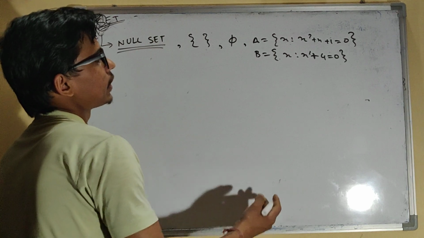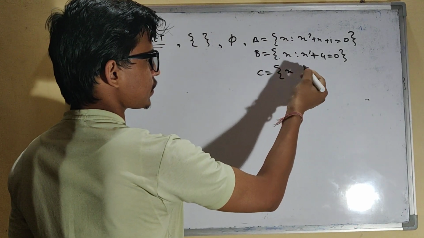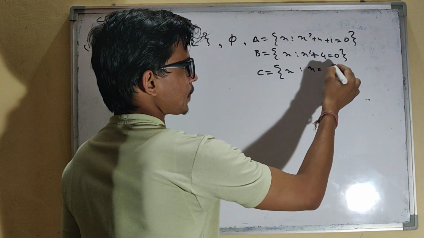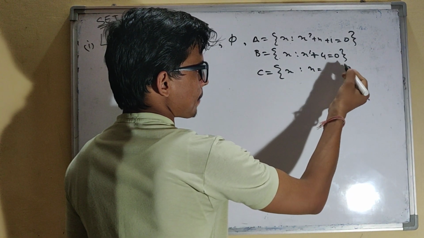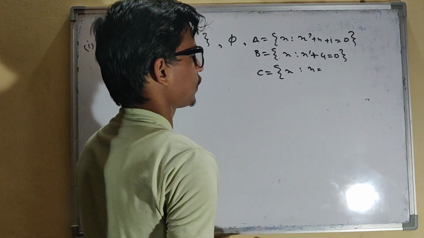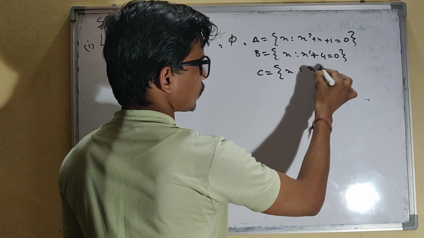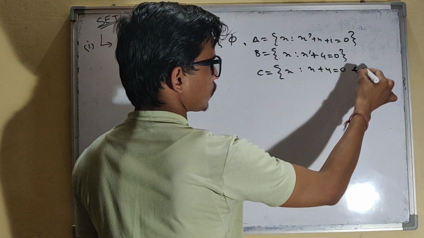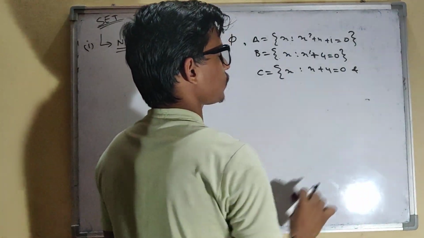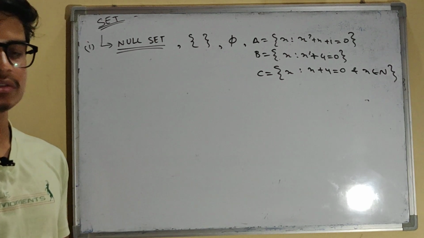Or you can write it like this: x such that x is equal to 1/2, or like this: x such that x plus 4 equals 0 and x is a natural number.